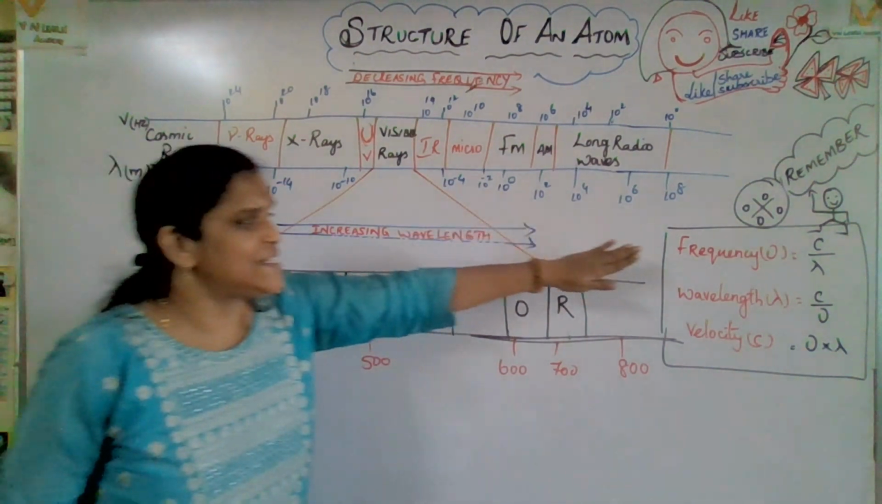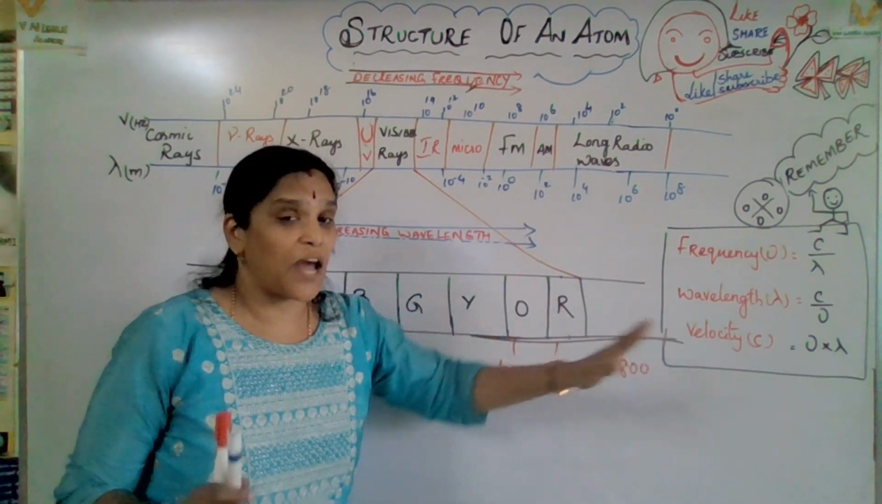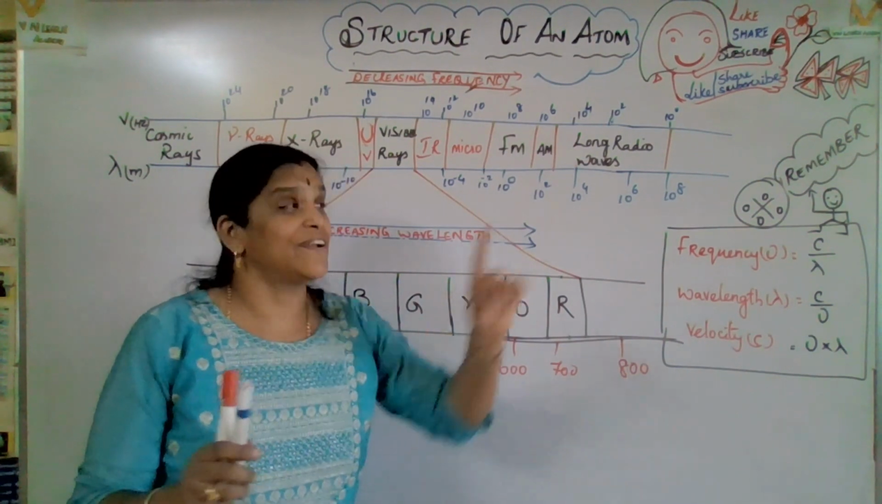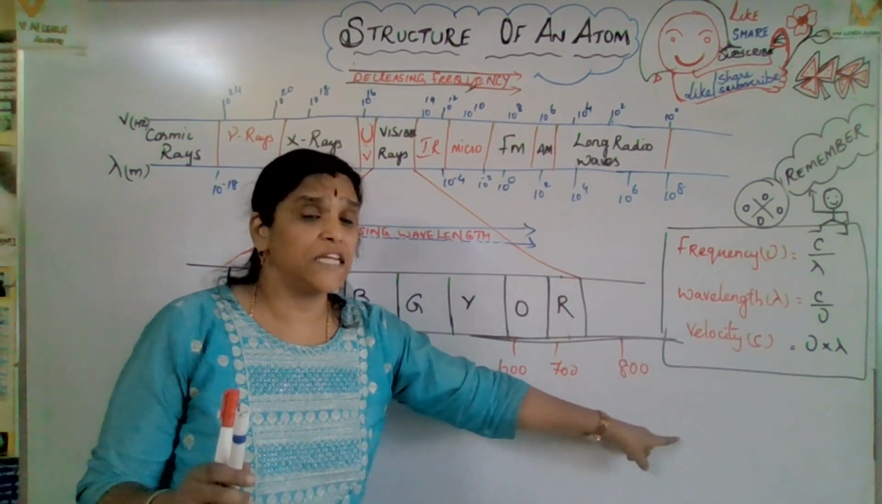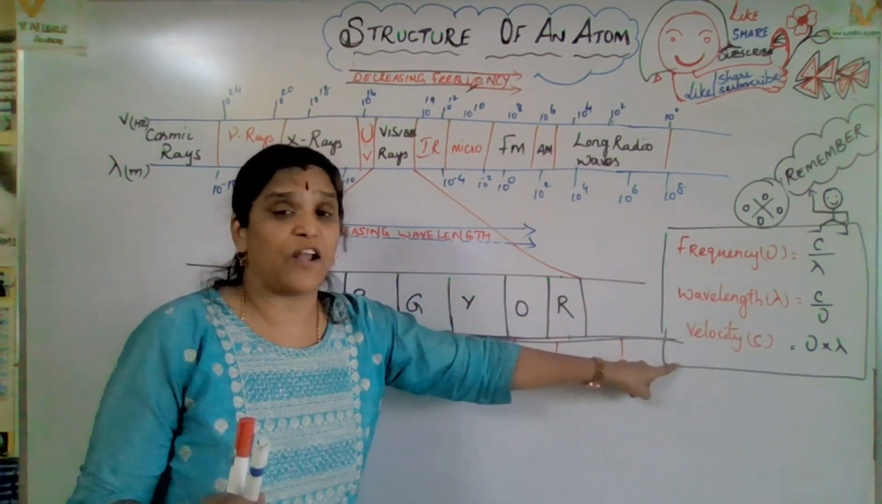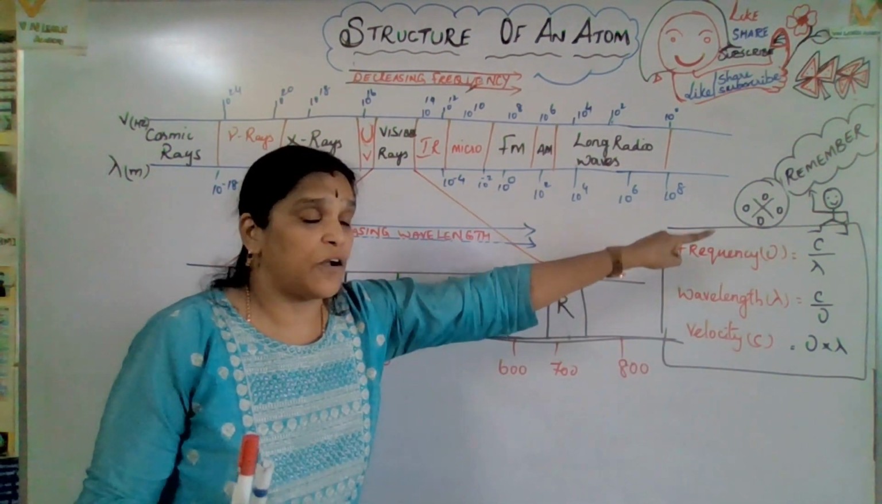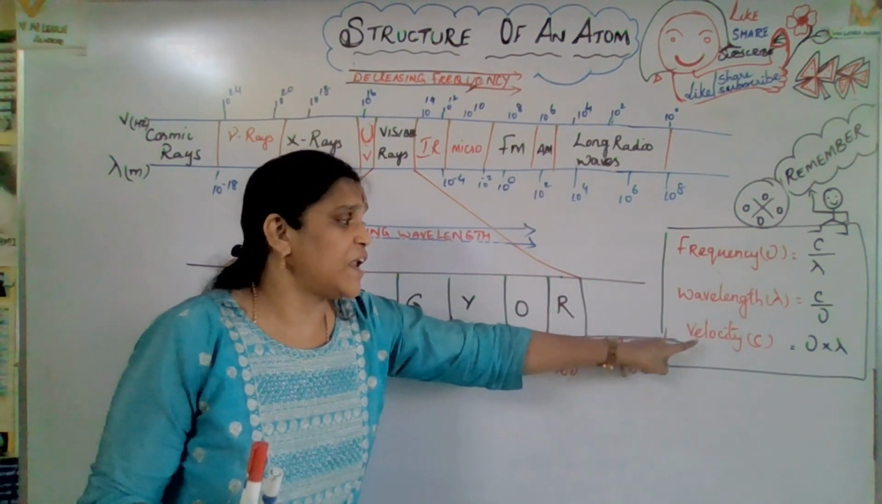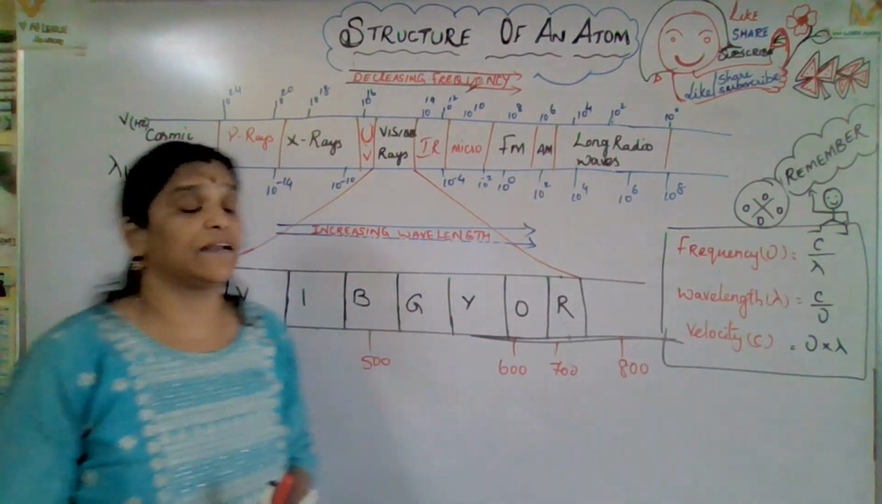That is the main idea. And please remember these formulas, because now we are going to see the word problems. Definitely these formulas will help you. What are those formulas? Frequency, wavelength, velocity. Frequency nu equals c by lambda, wavelength lambda equals c by nu, and velocity c equals nu lambda.